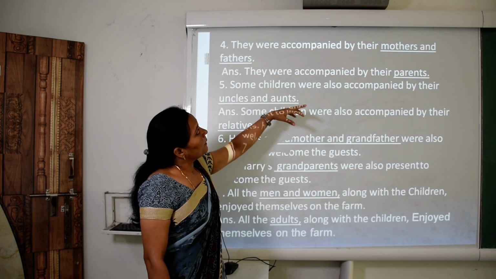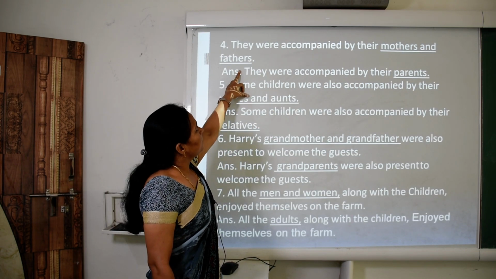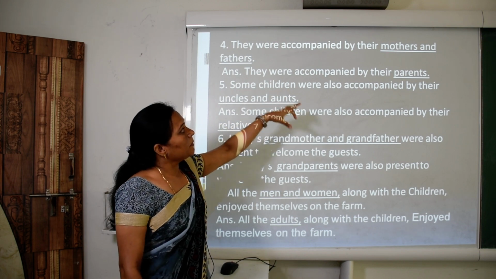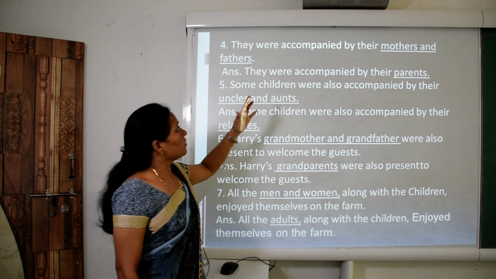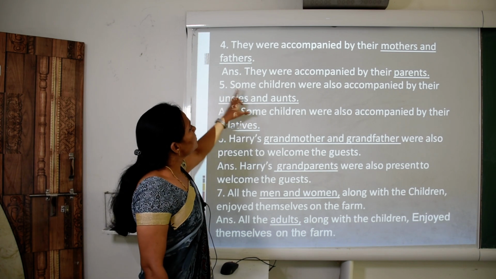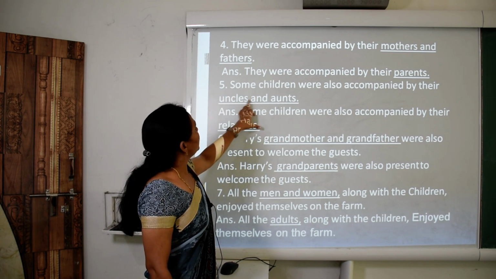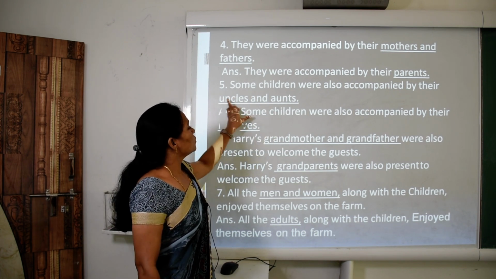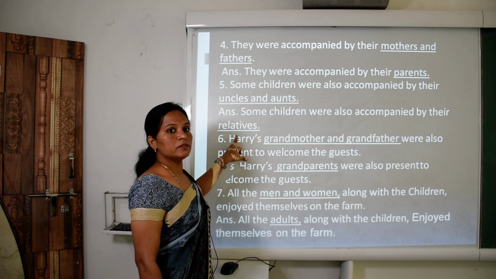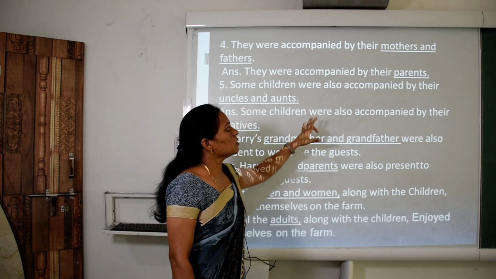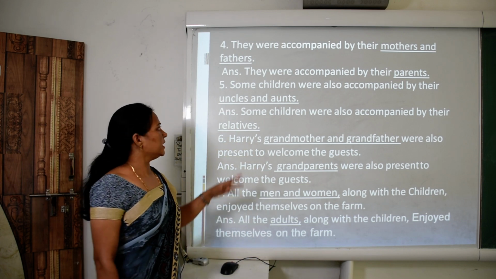They were accompanied by their mothers and fathers. So the answer is: they were accompanied by their parents. We call mother and father parents. Some children were also accompanied by their uncles and aunts. So children, what are uncles and aunts? Relatives. So the answer is: some children were also accompanied by their relatives.